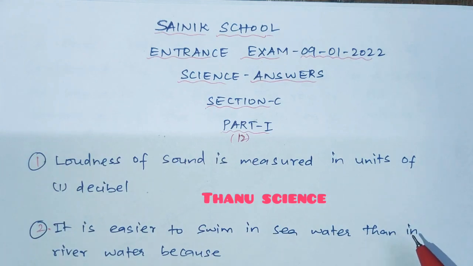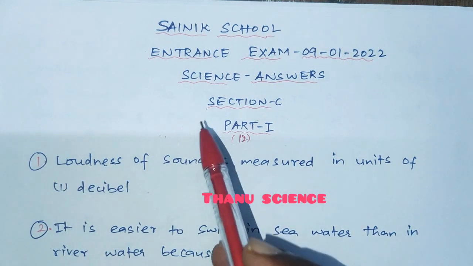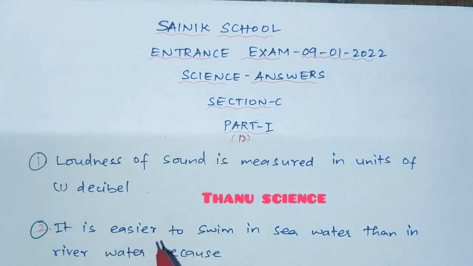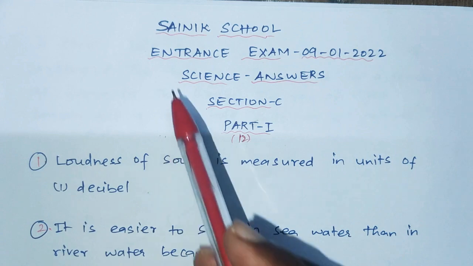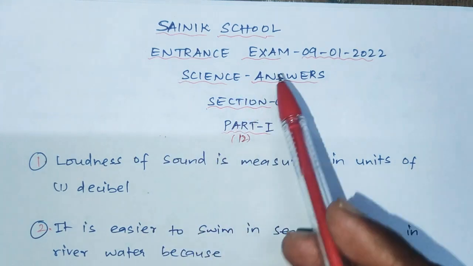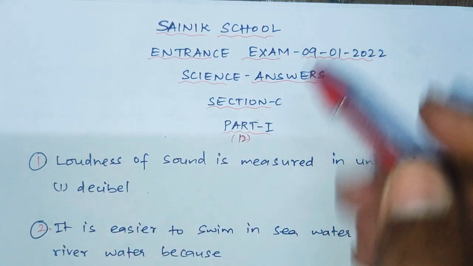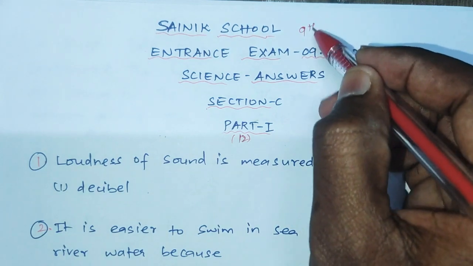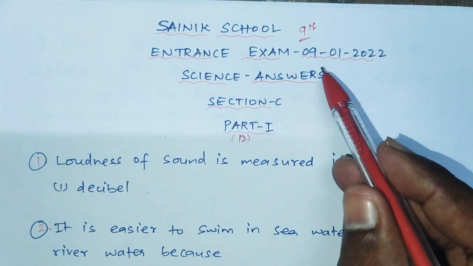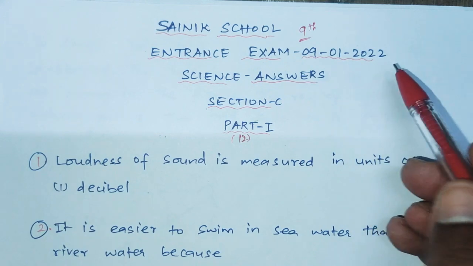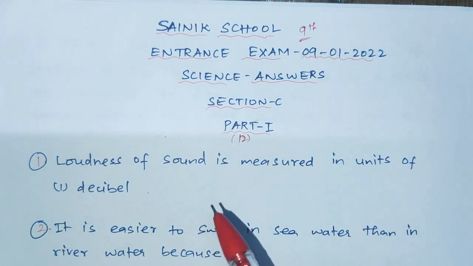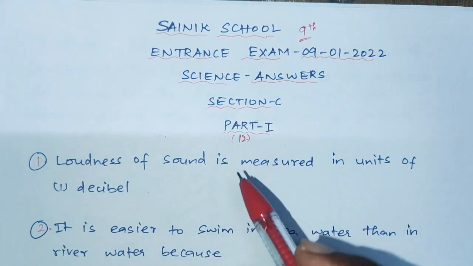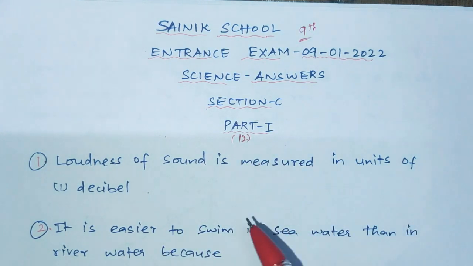Welcome to Tanu Science. In this video, we will learn the answers for the science part, that is section C, from the entrance exam for Sainik School admissions for class 9th, which was conducted on 9/1/2022. In this video, we will see answers for 12 questions out of 25 questions. The remaining 13 questions we will see in part 2.